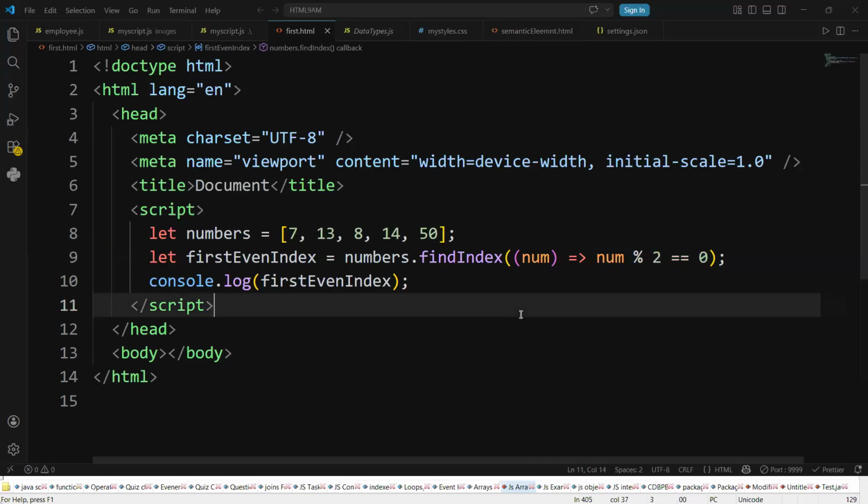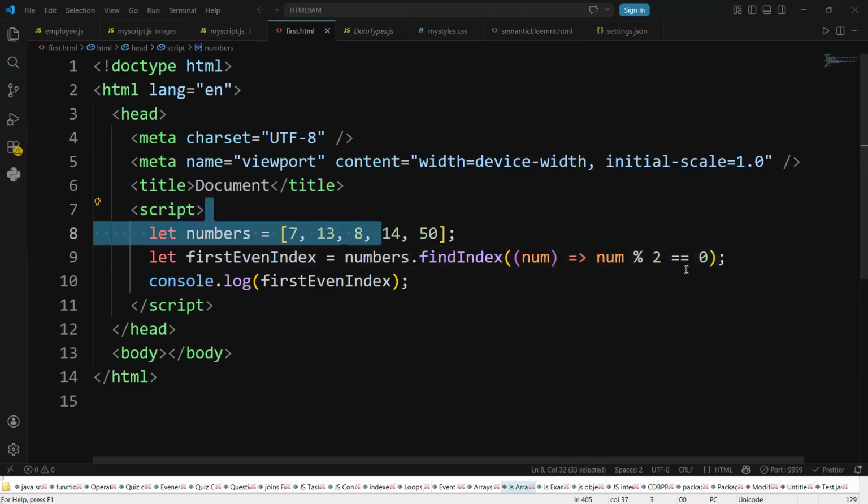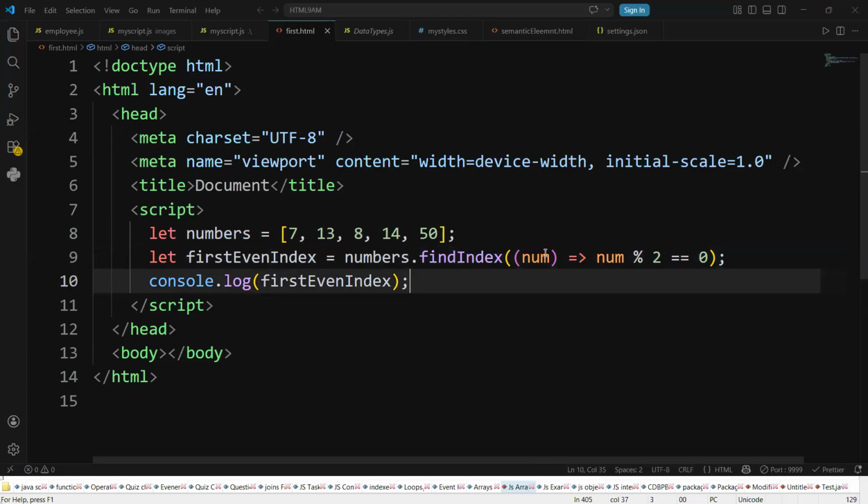Why the first one? findIndex returns the first even number index. The first even number index is 2, right? That is called the first even index. It is just getting the index, guys, based on the condition. If the condition matches an element, you will get its index.